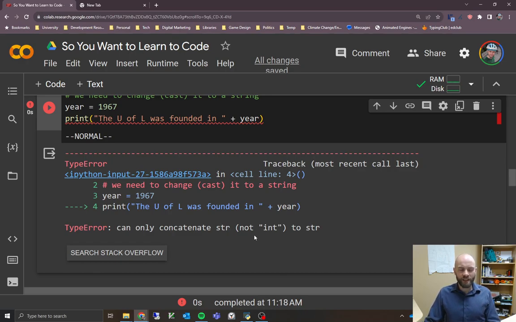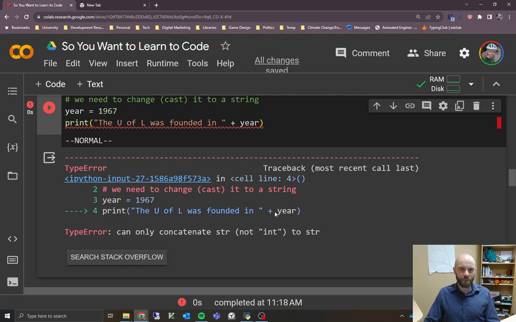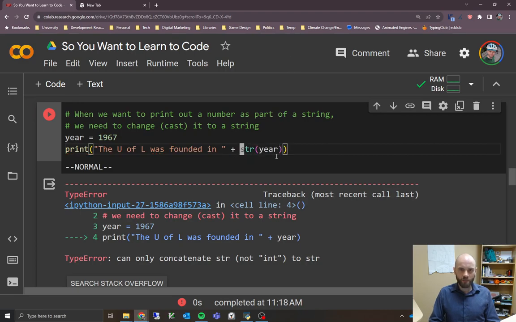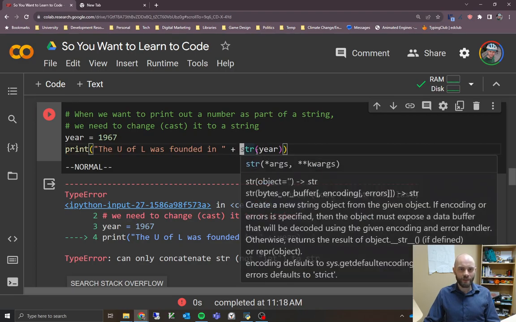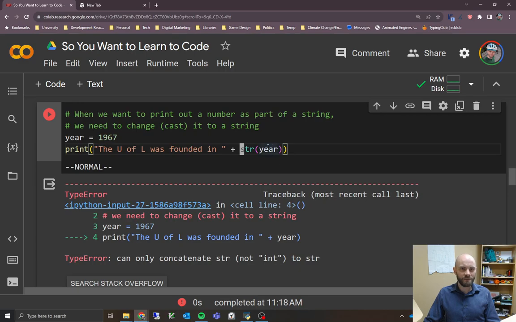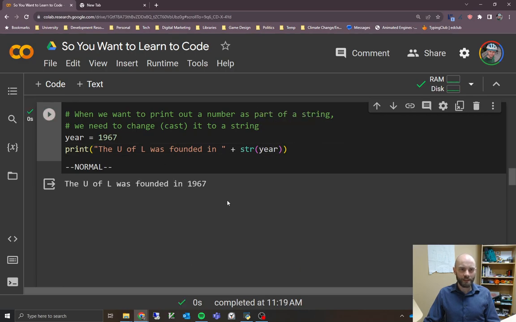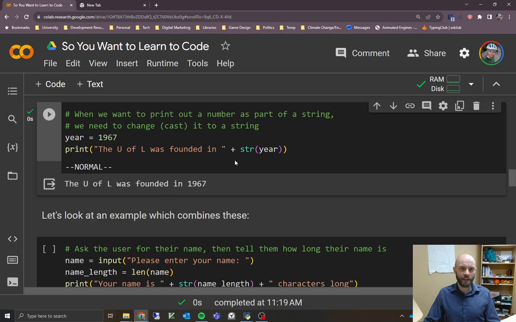If you ever run into an error message like this and you're not sure what to do, this button here is really helpful. It searches your error message on Stack Overflow, which is a site for programmers. Programmers can ask and answer questions. It's really great. Anyone that does any sort of programming has probably used it a ton, so I definitely recommend using that if you get stuck with an error message. But in this case, I can tell it's expecting me to concatenate a string with a string, but actually we've got an integer here, so I'm going to undo my changes, put the str function back in. So now we're going to convert or cast this to a string. If we run that, it now is very happy to print out the string. It can combine those things together without any problems.